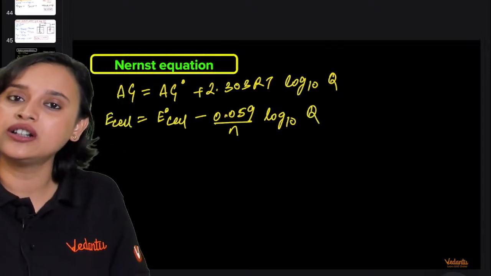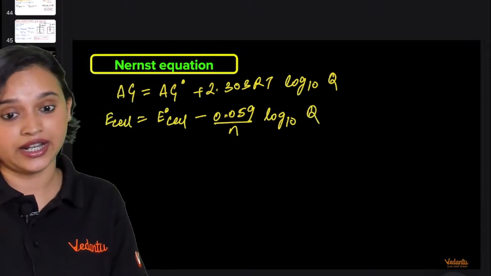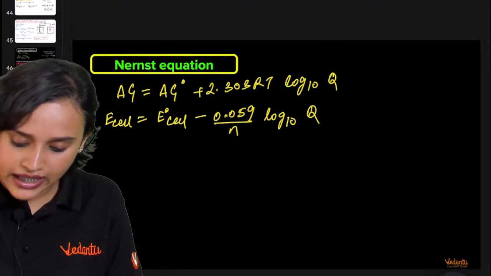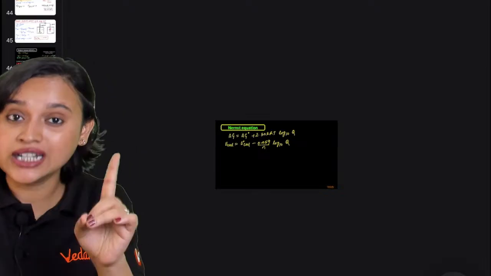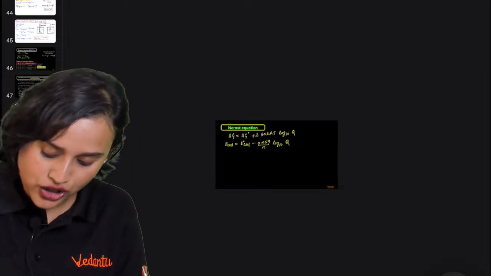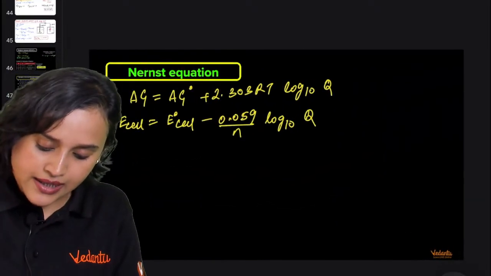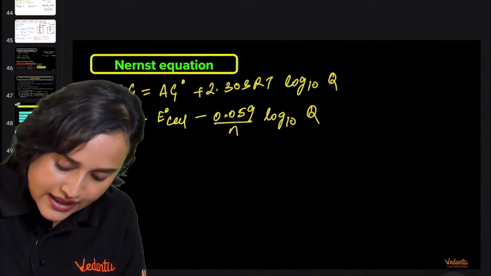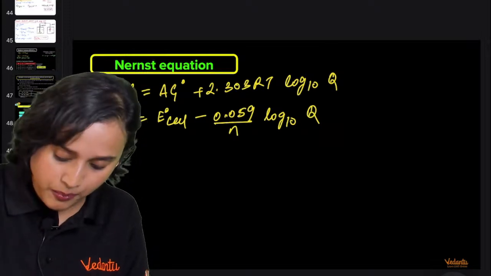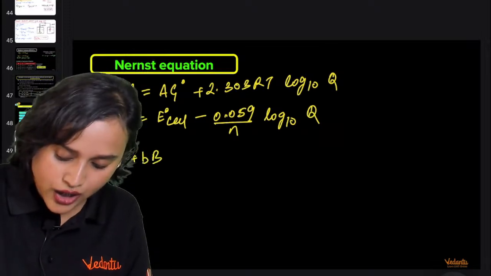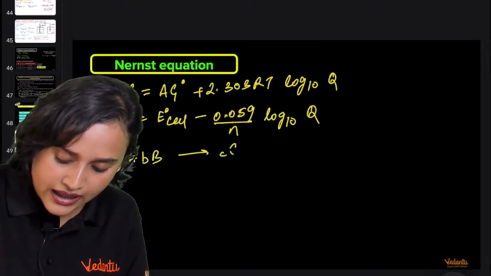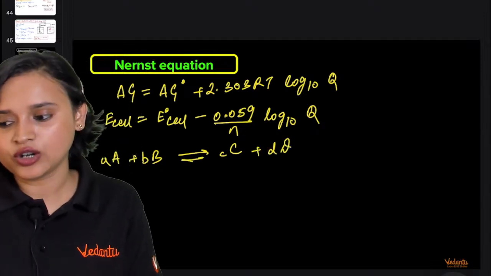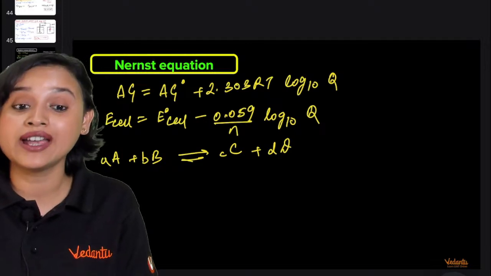Log base 10. Let me write Q here again. Now this Q that I have written, suppose I have a general form of reaction, which is aA plus bB forms cC plus dD.